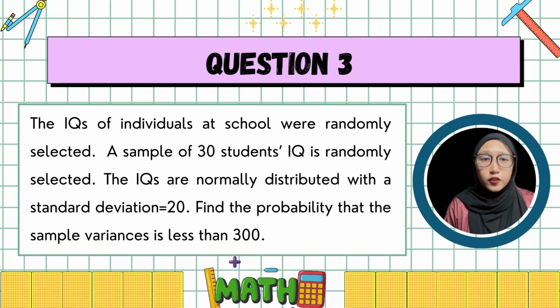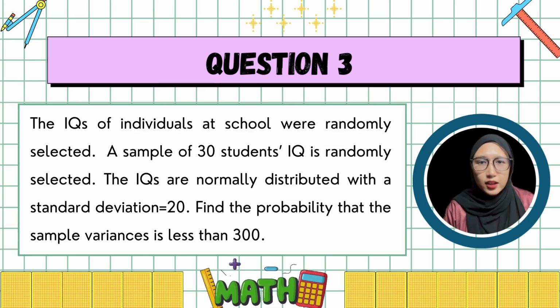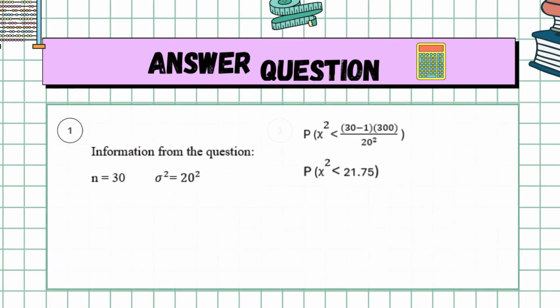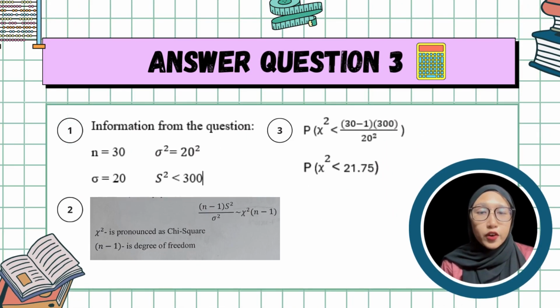Today I will solve question 3, which is: the IQs of individuals at a school were randomly selected. A sample of 30 students' IQ is randomly selected. The IQs are normally distributed with a standard deviation equal to 20. Find the probability that the sample variance is less than 300. So, let's solve together.